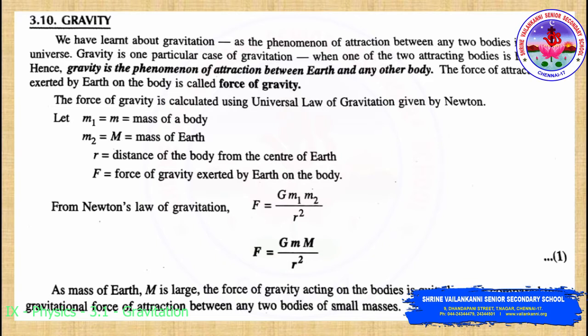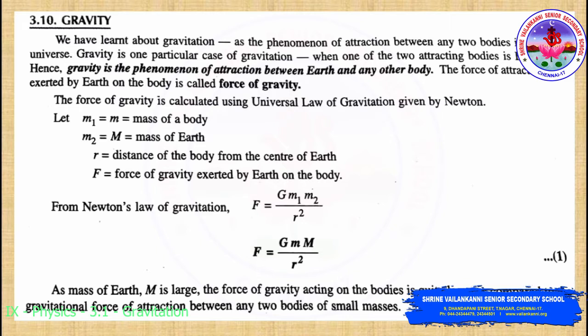So gravitation is nothing but the attraction between any two objects. Gravity is the phenomenon of attraction between Earth and the center of the body. You must know to differentiate both. And the force of gravity is calculated using the universal law of gravitation governed by Newton. Small m is the mass of the body, and capital M is the mass of the earth.